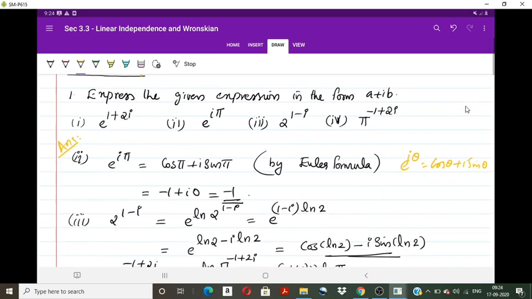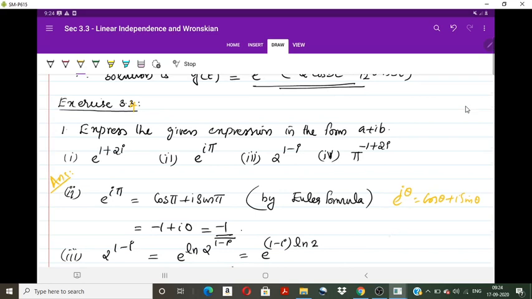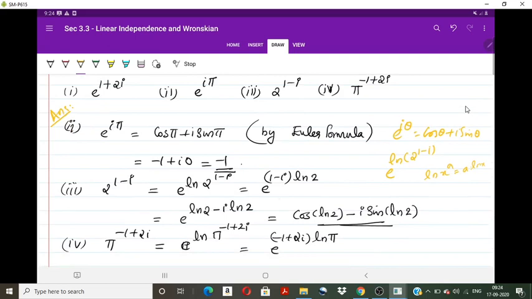Now 2 raised to 1 minus i. First of all, we have to write this as an exponential. So we can write this as e raised to log of 2 raised to 1 minus i. So e raised to log of x raised to a gives a into log x. Now apply that result. So this will be e raised to 1 minus i into log 2. Now expanding the power, we have e raised to log 2 minus i log 2.